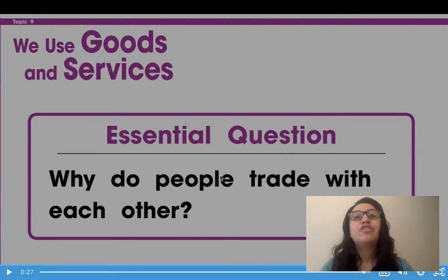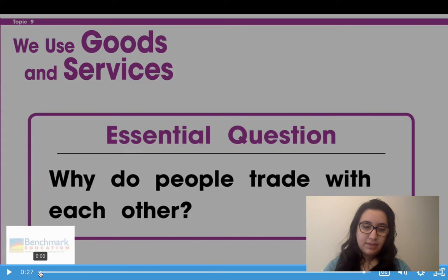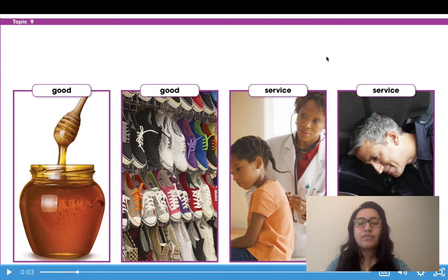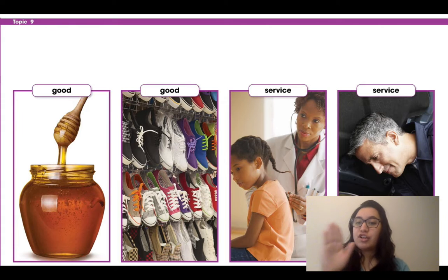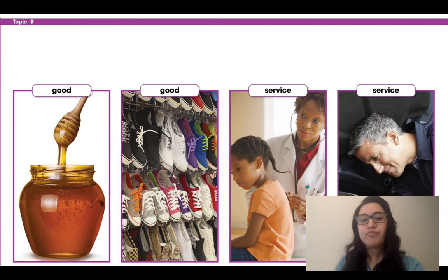Okay, so now that's the question of this entire unit. The other unit was why did the sun and moon have us imagine so many things? This unit is about why do people trade with each other. So I'm going to take you to the beginning of this video. Let's find it. Okay, you see here how it says the honey is a good, the shoes are a good, but the doctor is a service, and the mechanic, the person who fixes your parents' car, that's a service too.